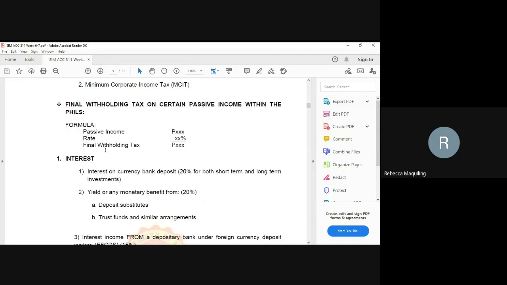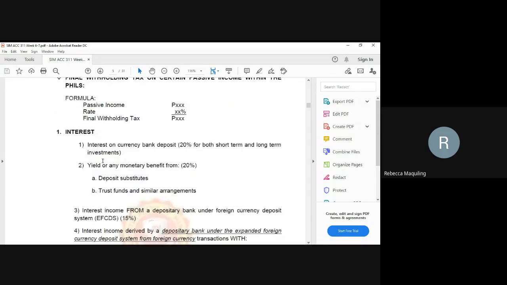So for interest here, this is in relation to corporations. We have also different rates for individuals, but there are several cases where they are the same. So for interest, the final withholding tax is 20% for both short-term and long-term investments. So just base it on the interest income. How much is the interest income? Multiply it by 20%. That is the final withholding tax of the corporation.